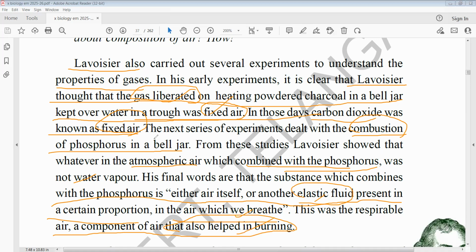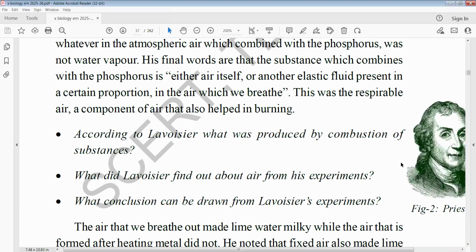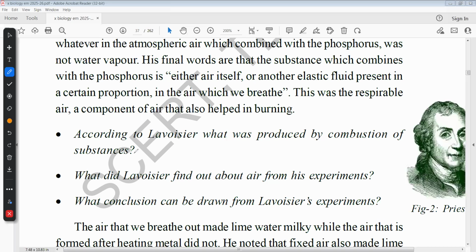there are two airs: respirable air and fixed air, which is nothing but vitiated air. So fixed air is nothing but carbon dioxide. According to Lavoisier, what was produced by combustion of substances is carbon dioxide. Carbon dioxide is released during combustion of substances.